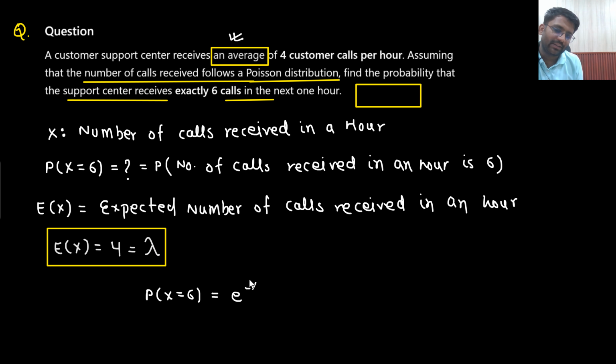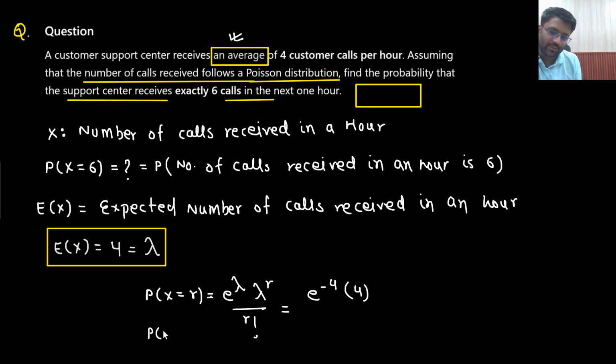So e to the power minus lambda, or let's write down the probability of x taking value r, that is equal to e to the power minus lambda, lambda to the power r divided by r factorial. Lambda is 4, so 4 to the power r.